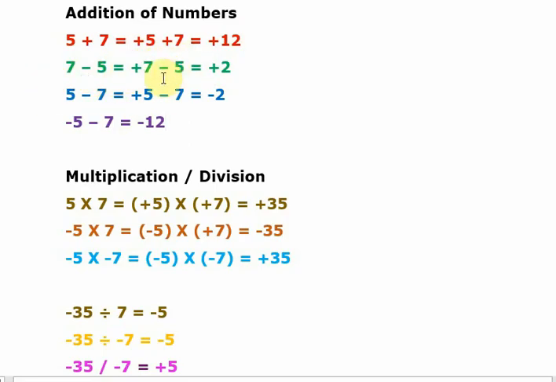Just consider the difference. So you just take this number as 7. Don't take it as plus. Don't take it as minus 5. Just take it as 5. So what is the difference between 7 and 5? 2.